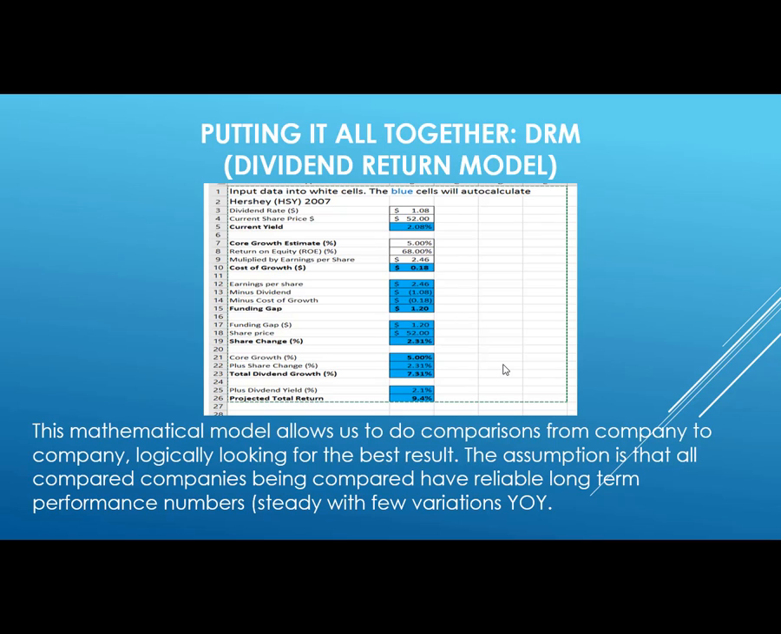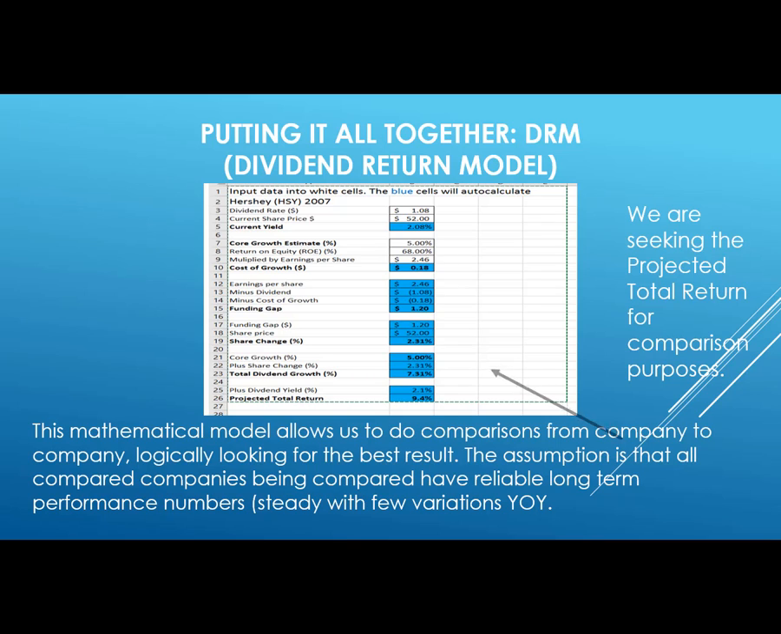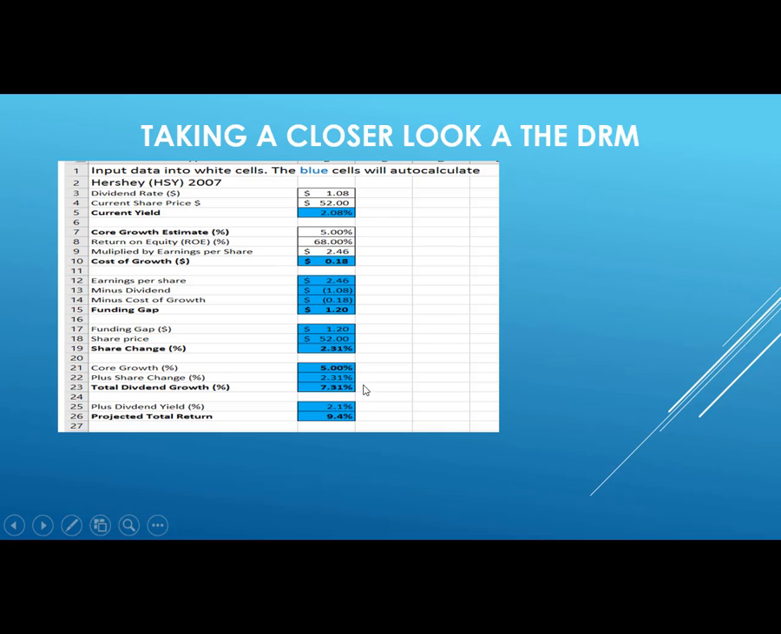So once again, this mathematical model gives us some ideas of how we can compare figures from company to company, logically looking for the best result. The assumption is that all companies being compared have reliable long-term performance numbers. So we'll take a look at the history year on year to make sure there are few variations in the data that we're collecting. We'd like to see steadiness over the long term. That makes our forecasting much more reliable. So we're looking for the projected total return for that company.